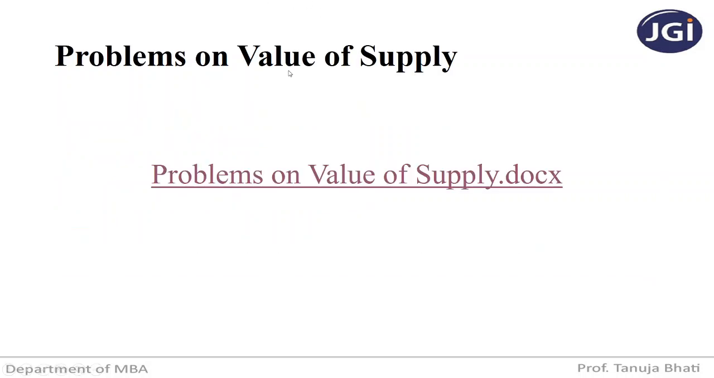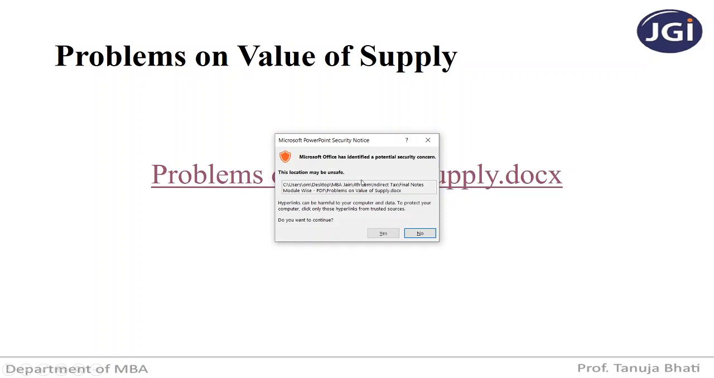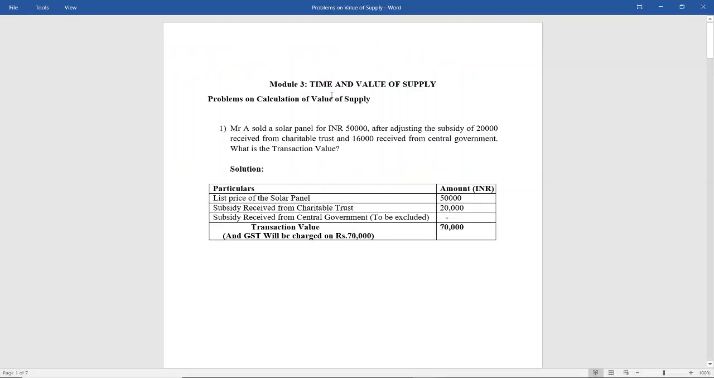Now let us see problems on value of supply. Based on what we have seen under section 15 subsections 1, 2 and 3, what should be the value? Transaction value. What should be included? 5 items. What should be excluded? 1 item, that is discount. So based on this provision, we will see how to solve the problems. Okay. So module 3, time and value of supply, problems on calculation of value of supply.